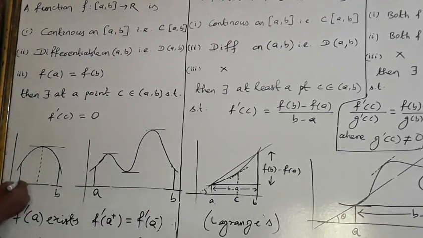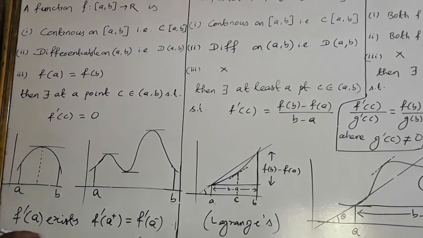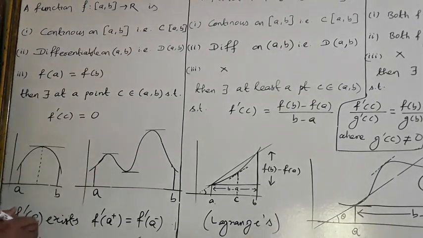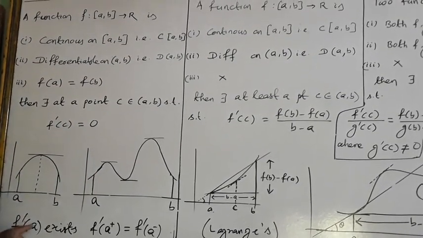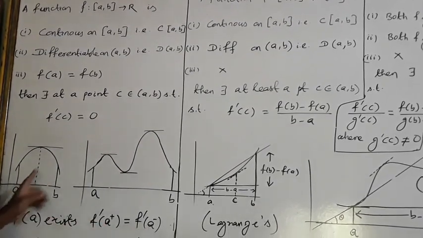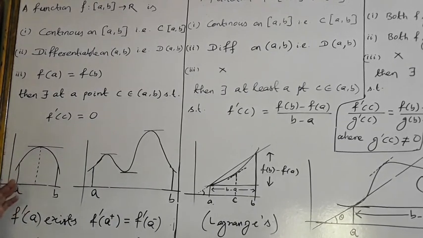Look at here. F dash A plus means you can find the slope of the tangent when it is just exceeding A, but you cannot find the slope of the tangent when it is just less than A, because the function is defined from this to this. Mind it. F dash A exists when f dash A plus is equal to f dash A minus. F dash A plus can exist, but f dash A minus cannot exist.